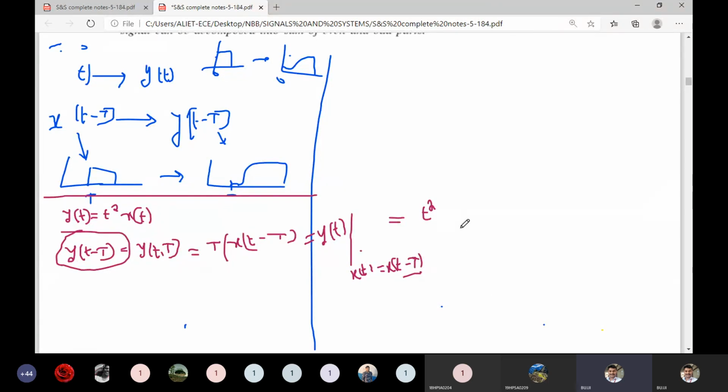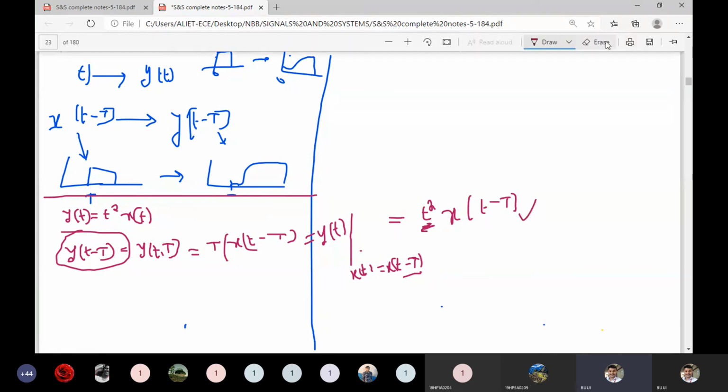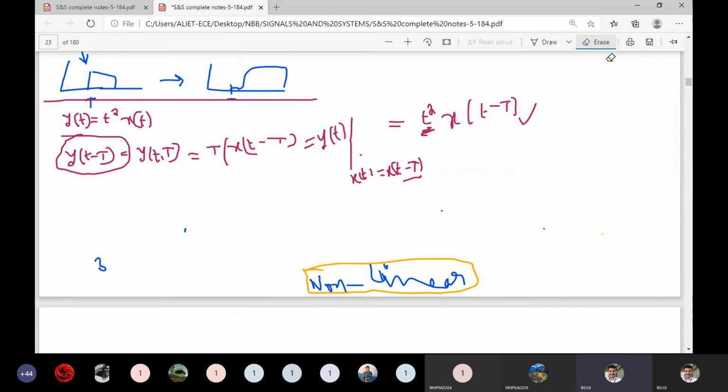In the value of x of t only we are substituting t equal to t minus T, that is x of t minus T. Only the input is delayed, because it is the input that is delayed: t square x of t minus T. You will see the output.